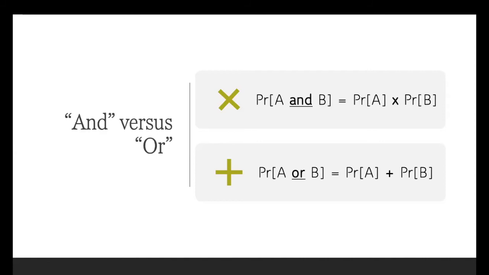In contrast, when we're interested in the probability of either this or that happening, we sum the two probabilities together. And as long as the two events are mutually exclusive, we can simply sum the probability of A and the probability of B. If A and B are not mutually exclusive, then we need to remember to subtract the probability of A and B happening to avoid double counting.